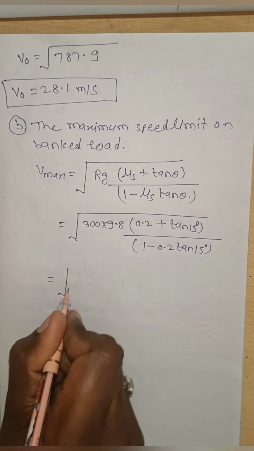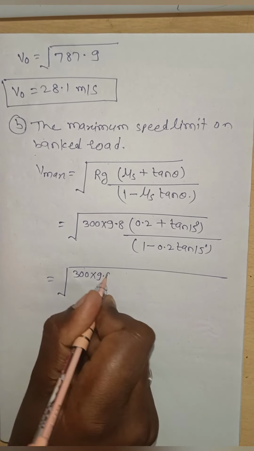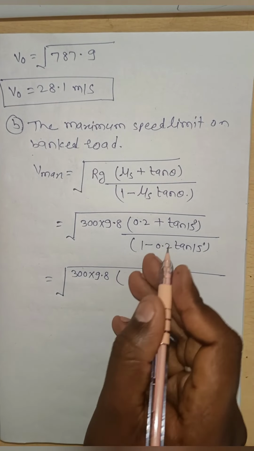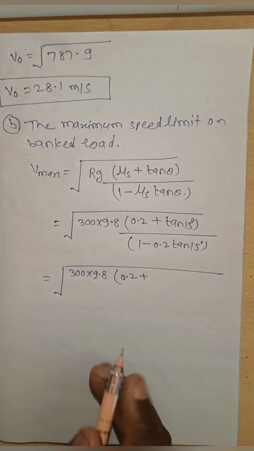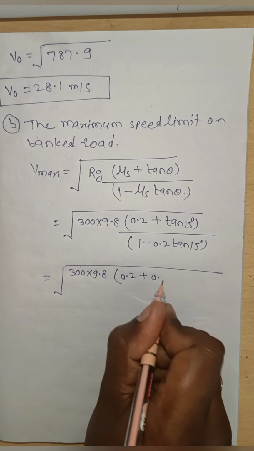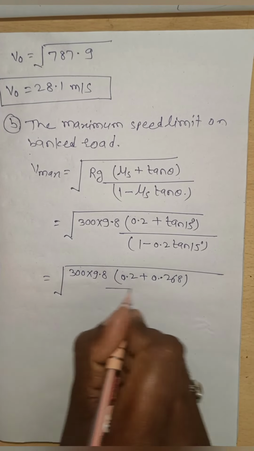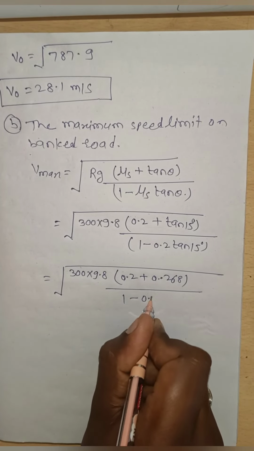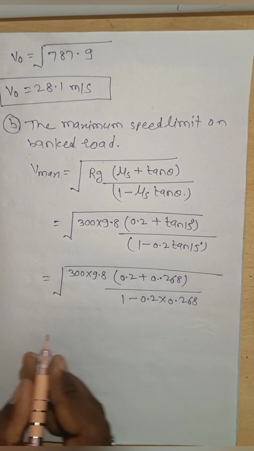Then this is the square root of 300 into 9.8 into 0.2 plus tan 15. The value of tan 15 is 0.268, divided by 1 minus 0.2 into tan 15, which is 0.268.